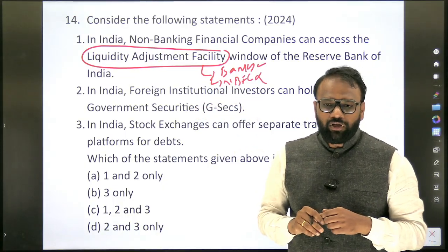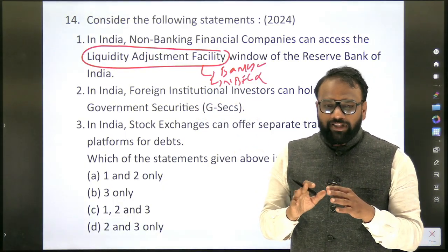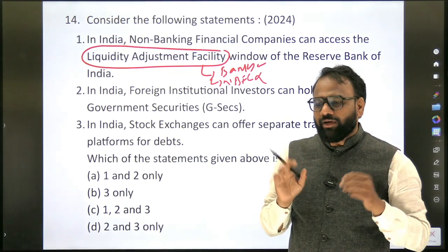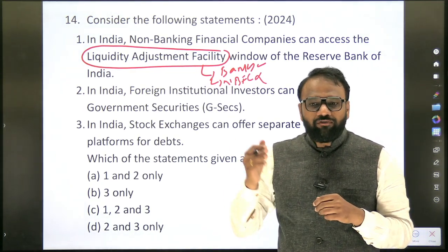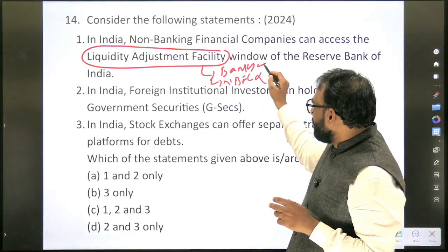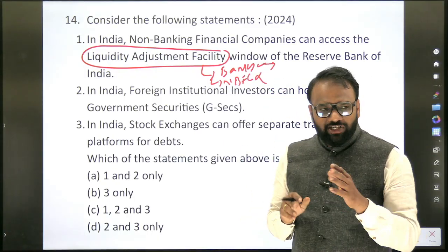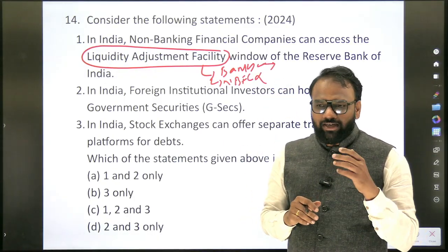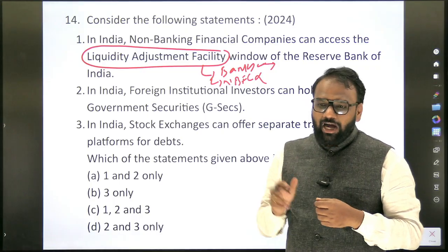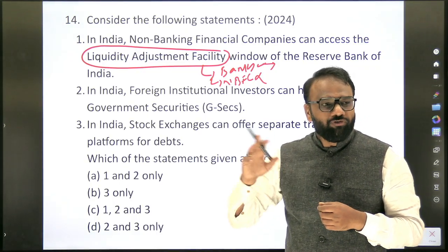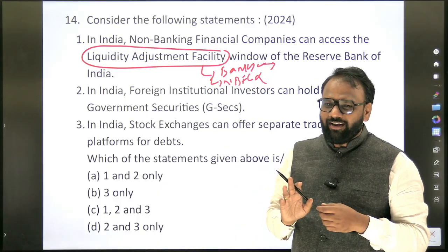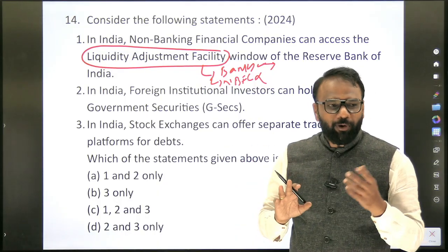Now see, whether we have to proceed or we have to stop, we have to take an individual decision. When it comes to proceeding, again we need to know where we have to stop. When I say banks, whether all banks, all scheduled commercial banks, yes or no, you'll search it. How about private banks? Yes or no? How about foreign banks which are operating in India? Yes or no? How about cooperative banks?